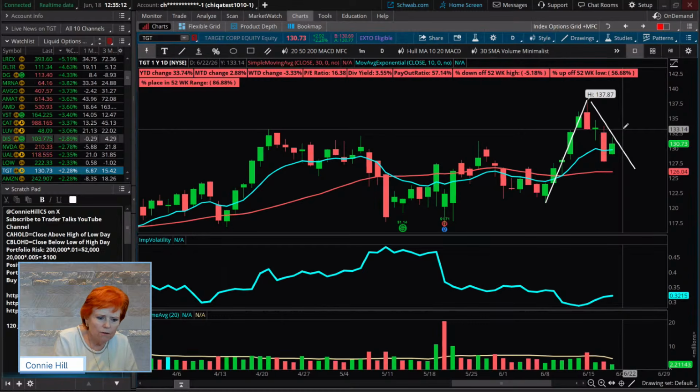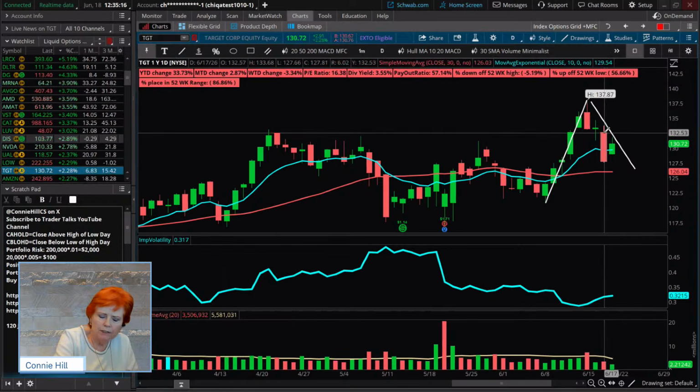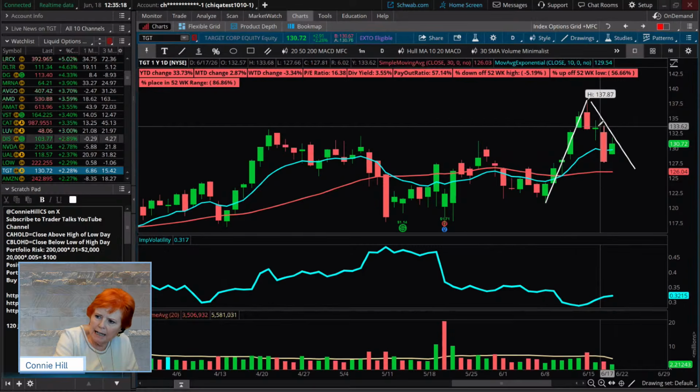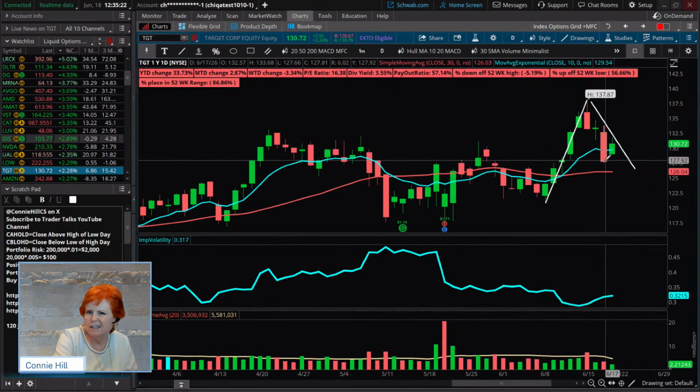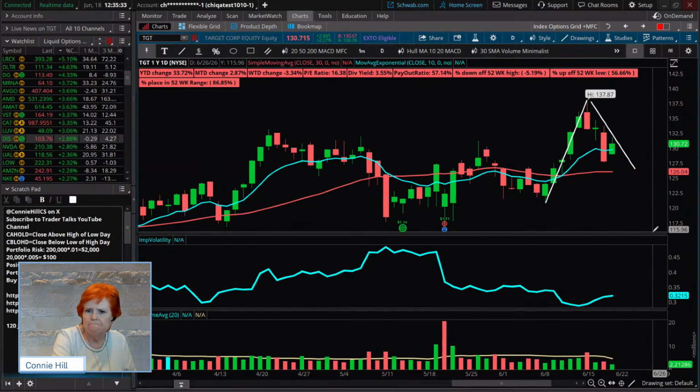Okay, so yeah, that candle you're talking about here definitely was a big bearish candle. It didn't really eclipse the previous day's candle, so we can't call it an engulfing candle, but I would say it's a stronger candle than engulfing because the body ended up clear down here. Yeah, very good.